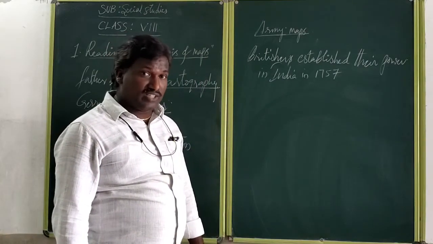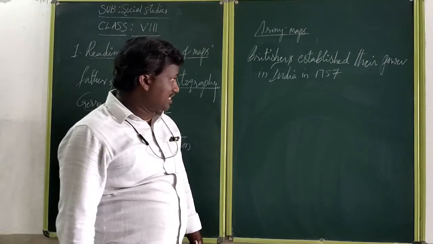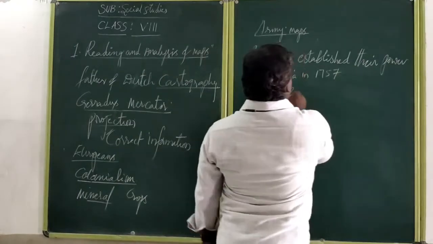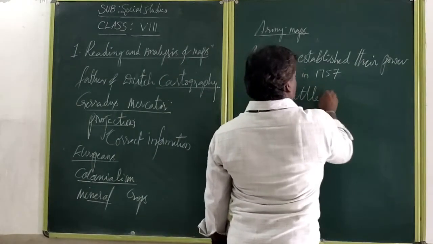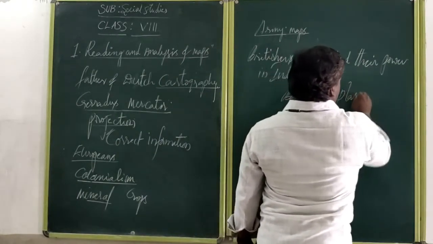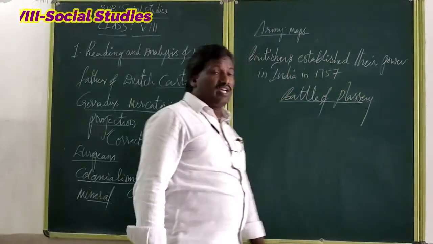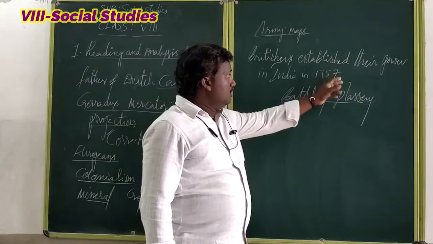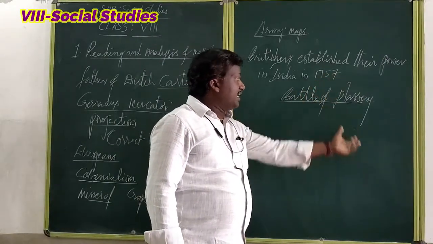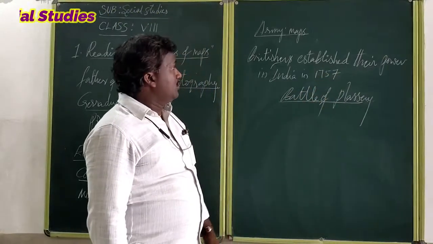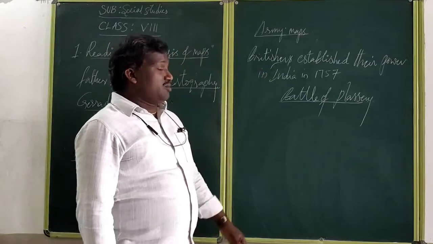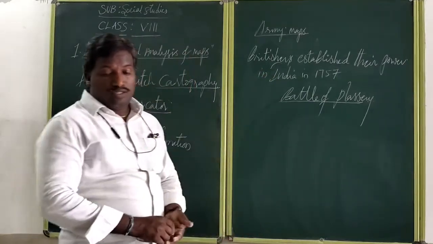Already you read in 7th class the Battle of Plassey. After the Battle of Plassey, they established their rule in India. Okay, then automatically they established trade centers in India.